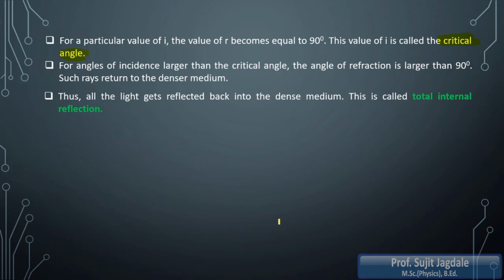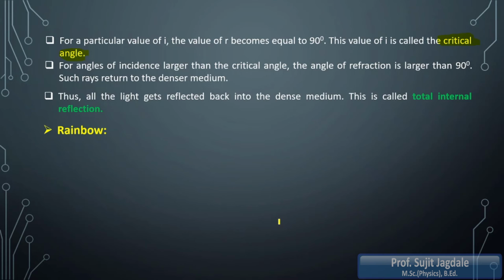I hope you understood this particular concept, like the dispersion of light. And the last concept is the rainbow, which is a very spectacular phenomenon that you observe in nature. This is nature's phenomenon, so it is natural, not artificial.